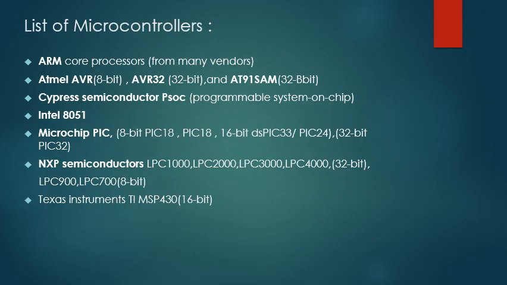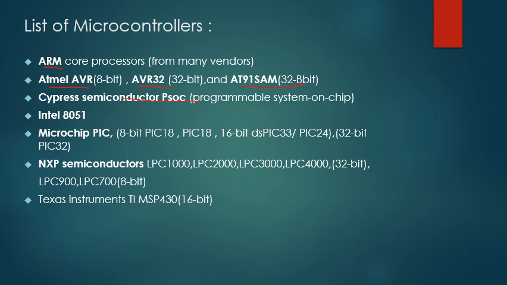List of microcontrollers. The ARM core processor from many vendors, Atmel AVR, 8-bit AVR, AVR 32-bit, AT91SAM 32-bit, and the Cypress Semiconductor PSoC programmable system on chip.